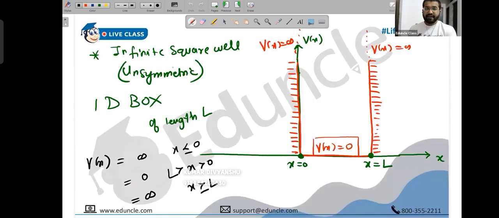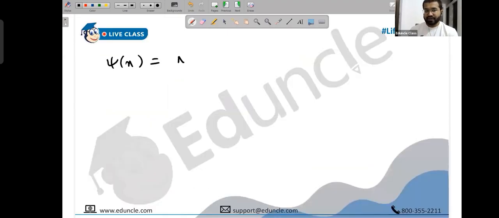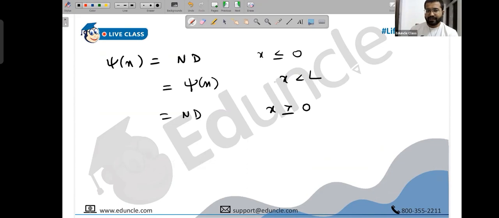So we can also discuss the wave function. We learned this in theorem number 2: if the potential becomes infinite, the wave function vanishes. You can say the wave function is not defined, or write 0, whatever you want, for x less than or equal to 0, and likewise for x greater than or equal to L. You can define the wave function, say psi of x, between 0 and L. This is L, by the way. Less than 0 it is not defined, greater than L it is not defined; only in between is it defined.